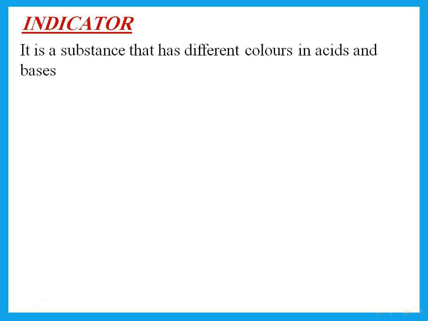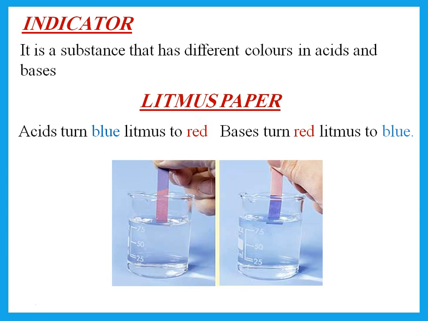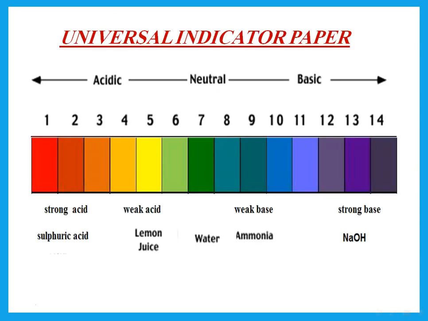You should know that an indicator is a substance that has different colors in acids and bases. So we talk about litmus paper. You should realize that litmus paper has a red color in acids and a blue color in base. But if we want to determine the pH of a solution, we have to insert universal indicator paper and compare the color to the chart.